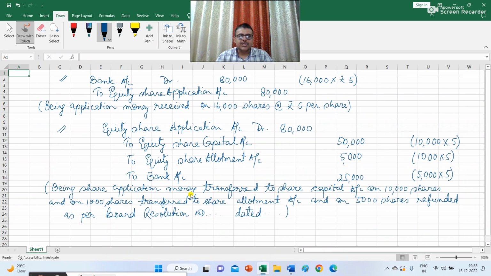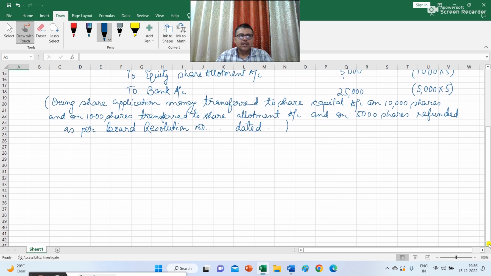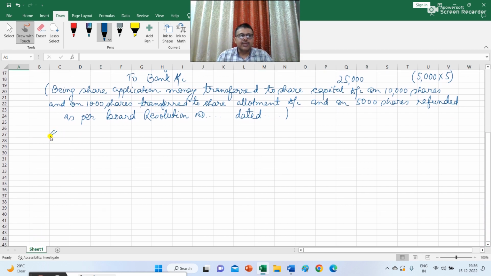Being share application money transferred to share capital account on 10,000 shares and on 1,000 shares transferred to share allotment account and on 5,000 shares refunded as per board resolution number dated. Now, regarding the third journal entry. The third journal entry is regarding the amount which is due on allotment. So I have to write equity share allotment account debit